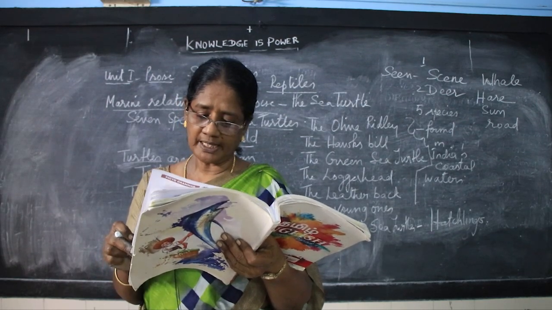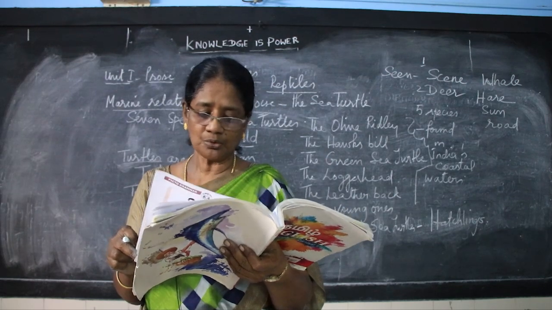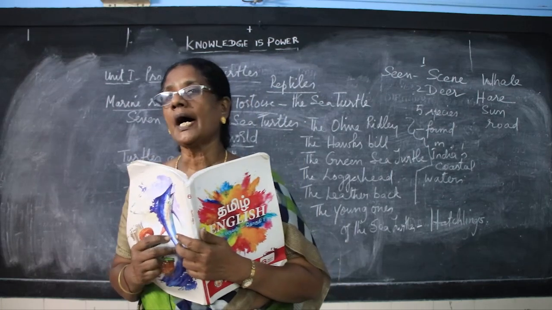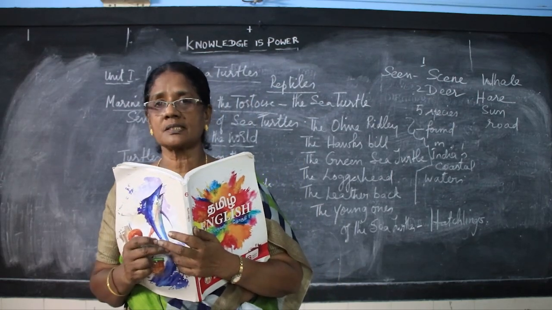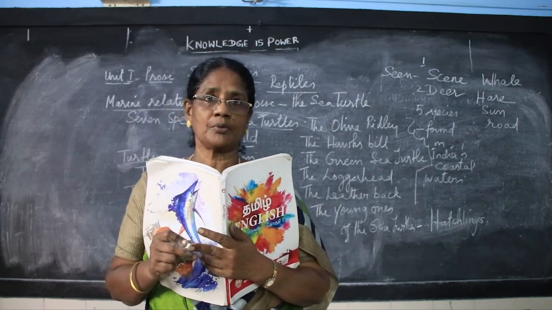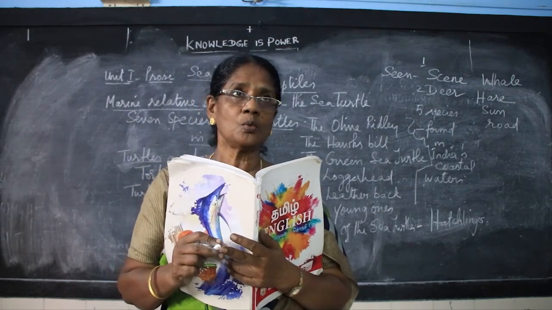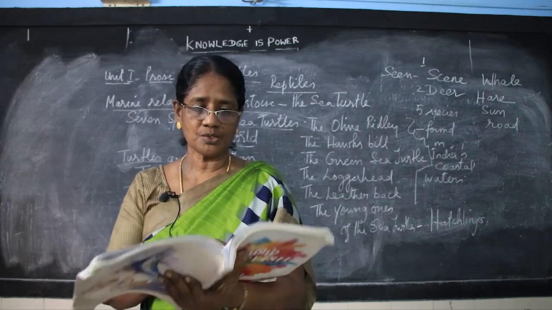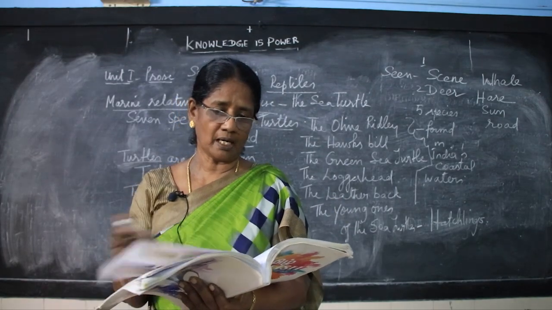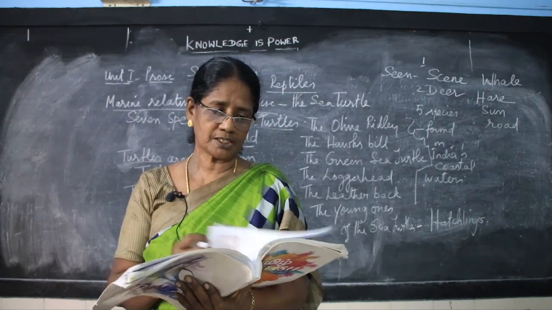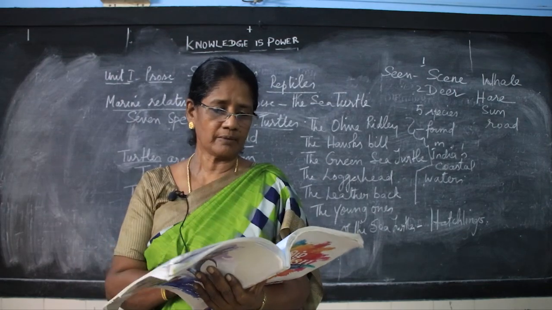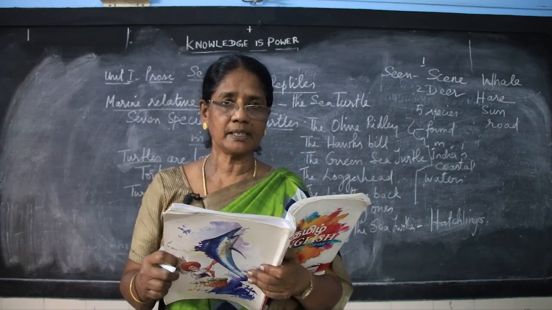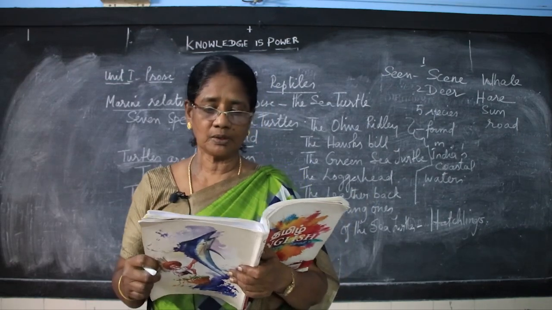Release olive ridley hatchlings into the sea. We should not harm them. That is the highlight of this program, where we should not harm these hatchlings or the sea turtles. They should be protected. That is a new voluntary scheme started by the government. Have you understood, children? Section 3 will be taken afterwards. Now I have finished section 1 and section 2. You have to go through this passage very clearly and you have to underline the hard words and find out the meaning for them.